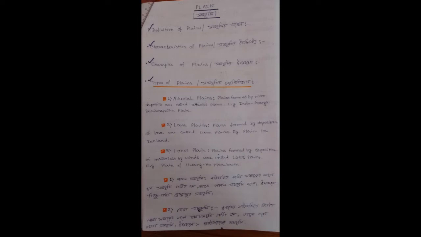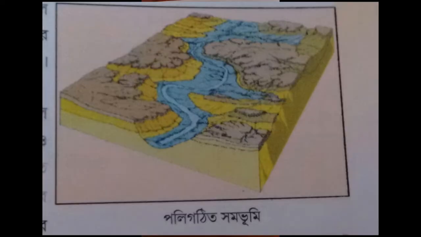On the basis of development, they are of several types. In your textbook, there are only three types of plains. Number one is alluvial plains. So what are alluvial plains and how are they formed?